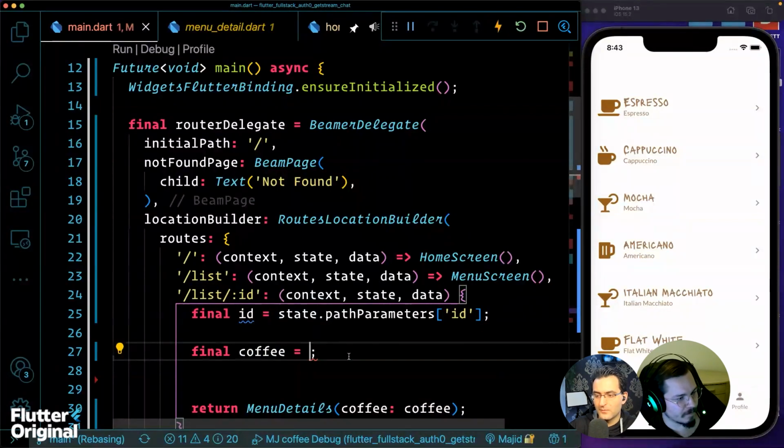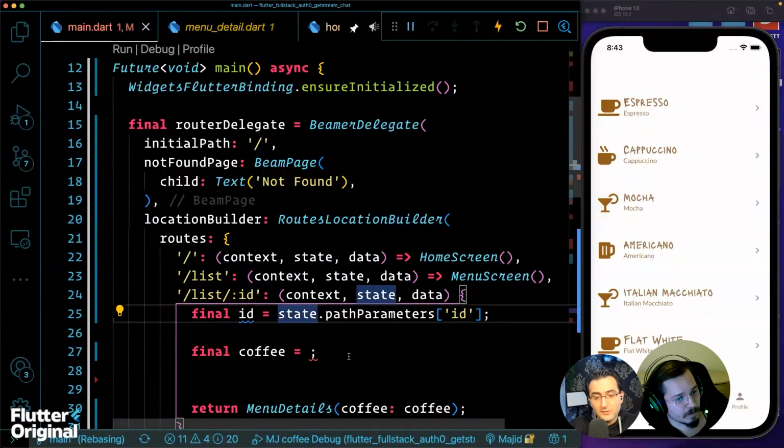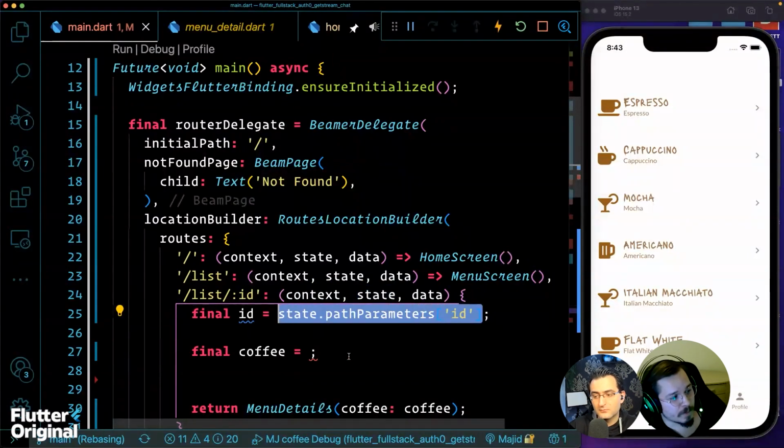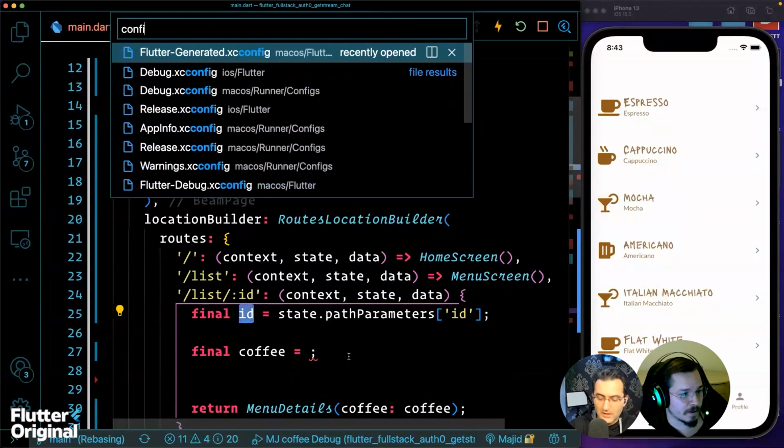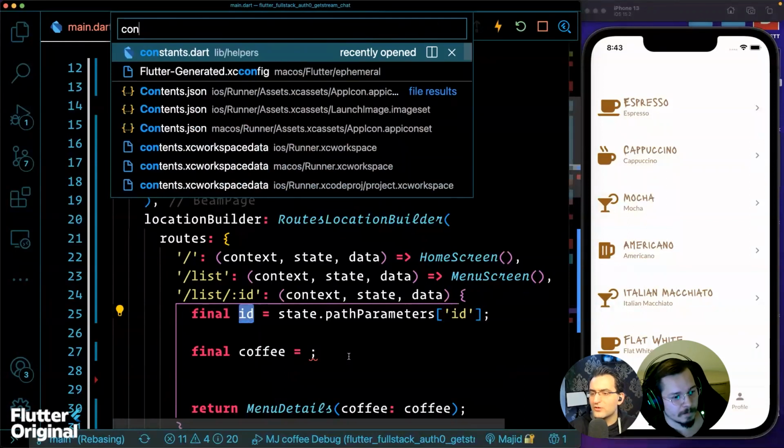Okay. But then I have a list of coffees. But we have to be careful, because this path parameter is going to be a string. If we need an integer, we're going to need to parse it. Actually, we definitely need an integer.